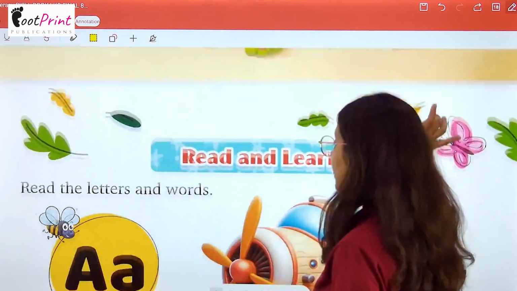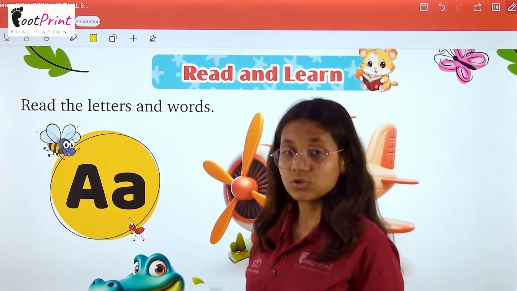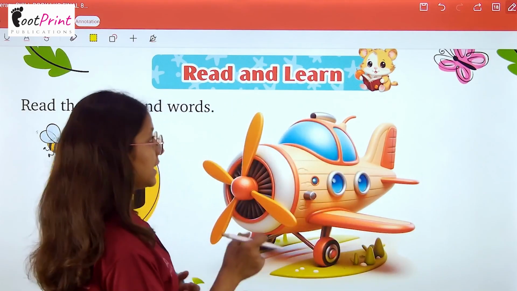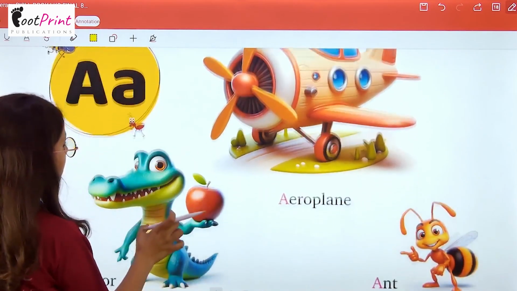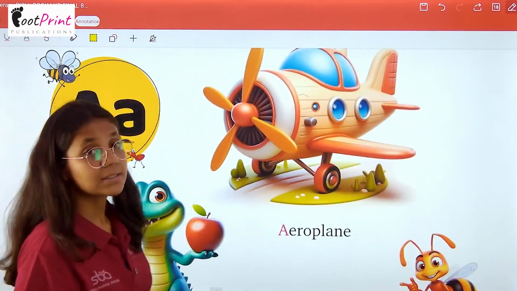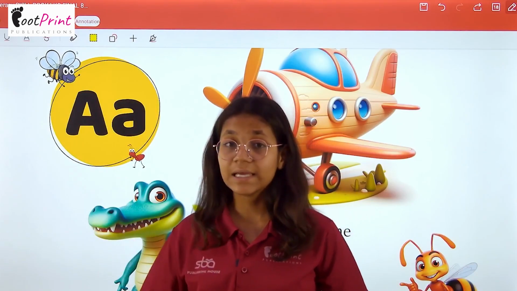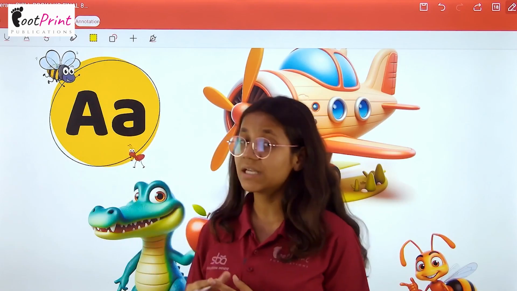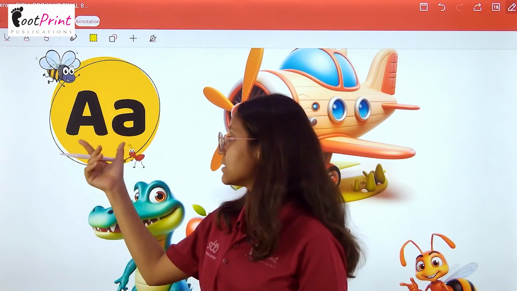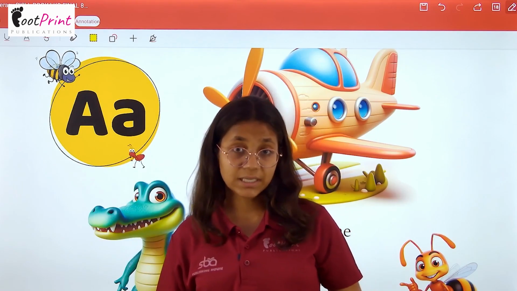So now we have the activity read and learn. So अब आपको बोल बोल कर इसे लिखना है. Read the letters and words. So firstly, what is this? This is the letter A. And with letter A, we have a small letter A also. So this is our capital letter A and this is our small letter A.